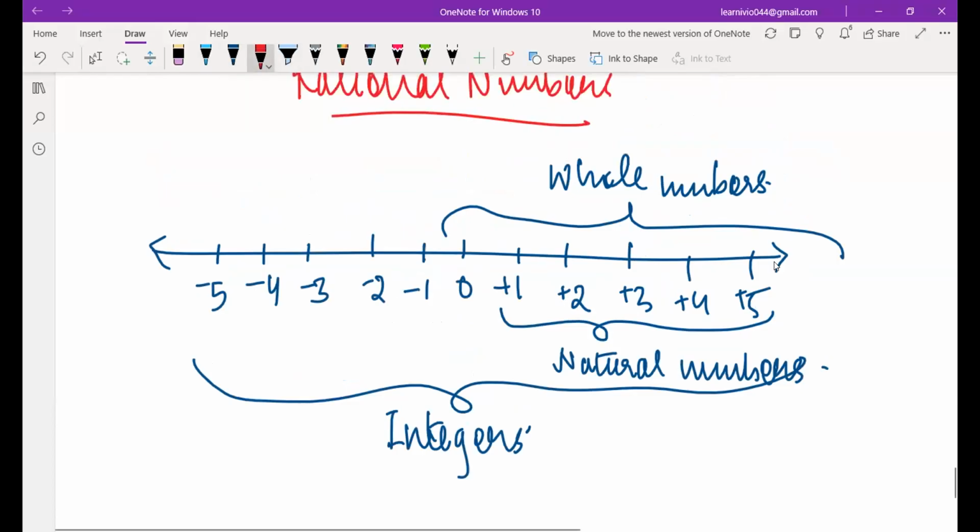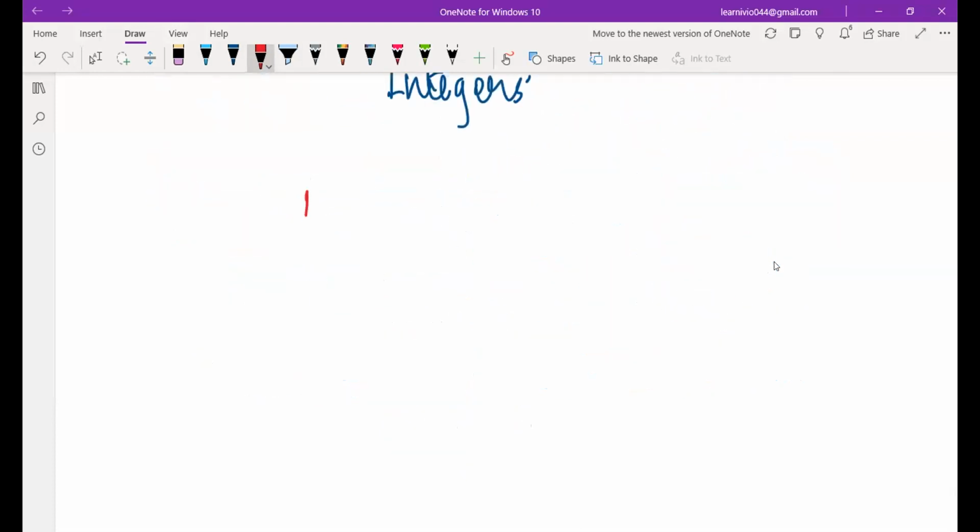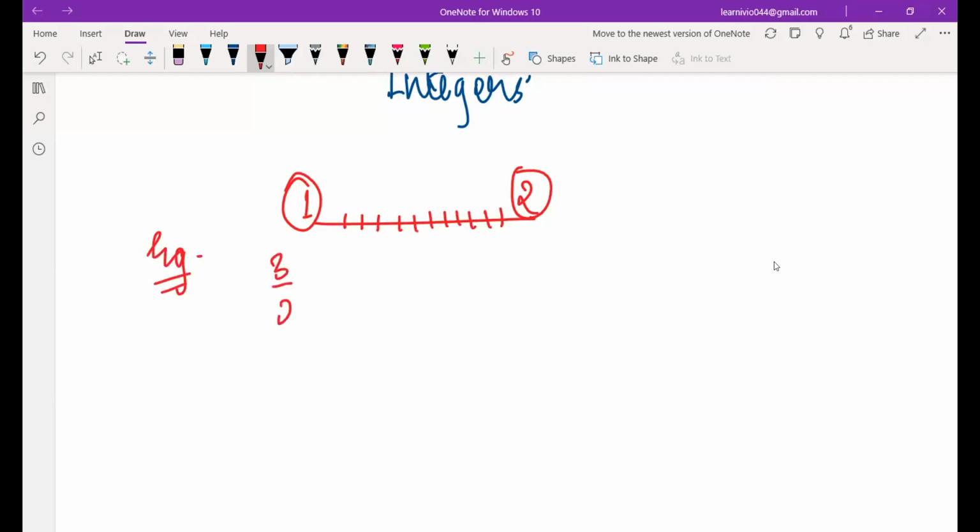Okay, so what are rational numbers? Where are they lying on the number line? Basically, all the numbers that lie between the integers. Like I have two integers, 1 and 2. Between 1 and 2, I can have many numbers. 1 is an integer, 2 is an integer. Between 1 and 2, I have further numbers between these integers. These set of numbers are known as rational numbers. Rational numbers. For example, I can have 3 by 2.